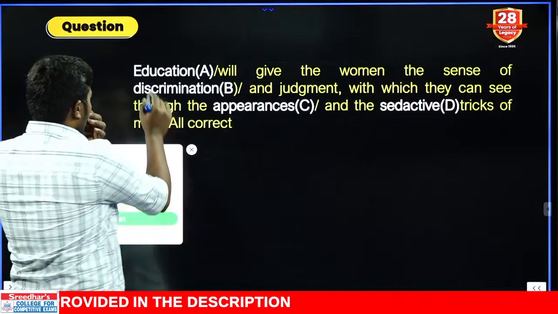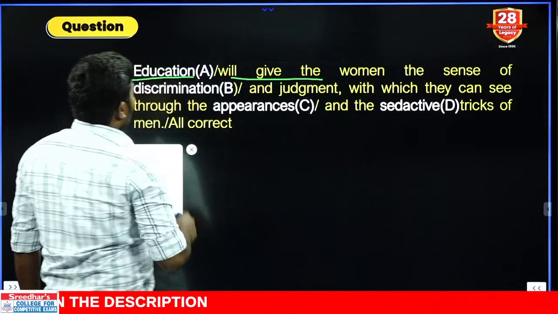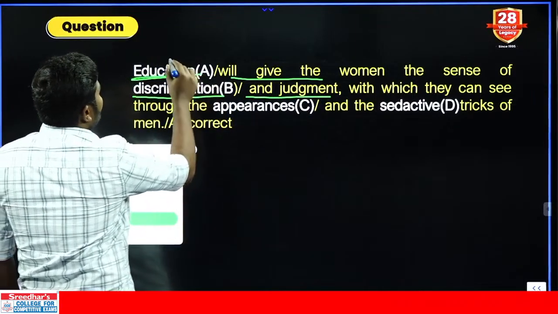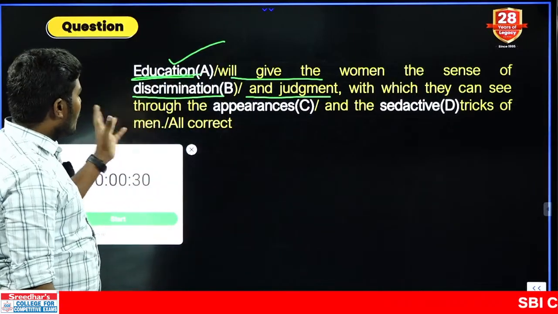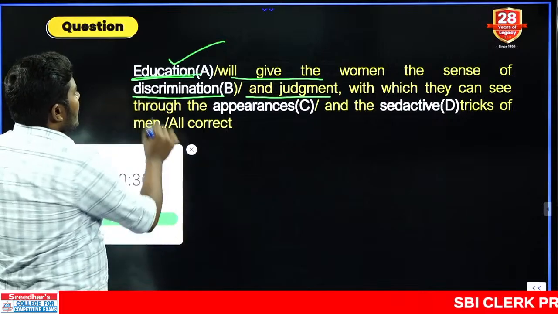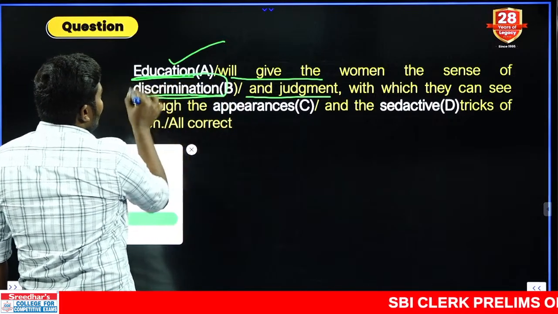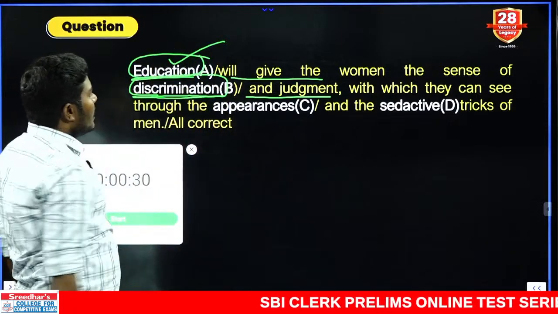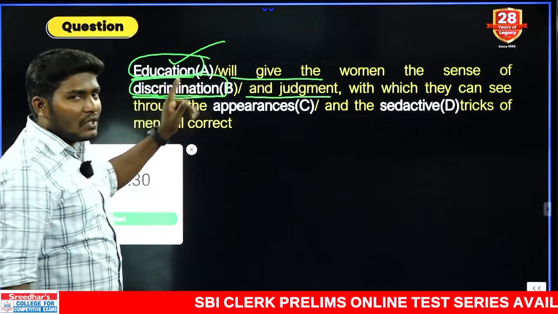Right, look at the first one. Education will give the woman the sense of discrimination and judgment. Educate, education, spelling is absolutely okay, no problem. Next word is what here? Discriminate and discrimination. Discrimination spelling is also fine, education spelling is also fine. Both A and B are absolutely fine. Context is also very good, right?